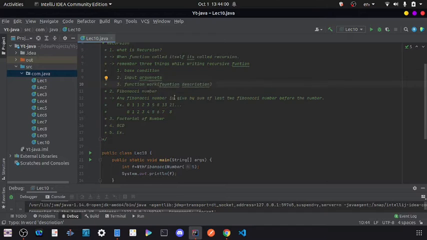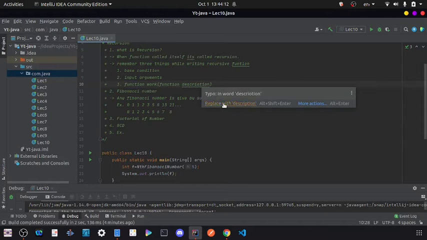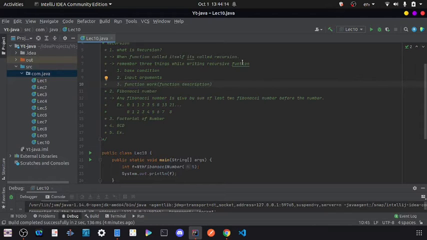Let me just change all the spelling. We do not require that, we require C here. Then description, I guess it will suggest the right spelling, and here also I require C.